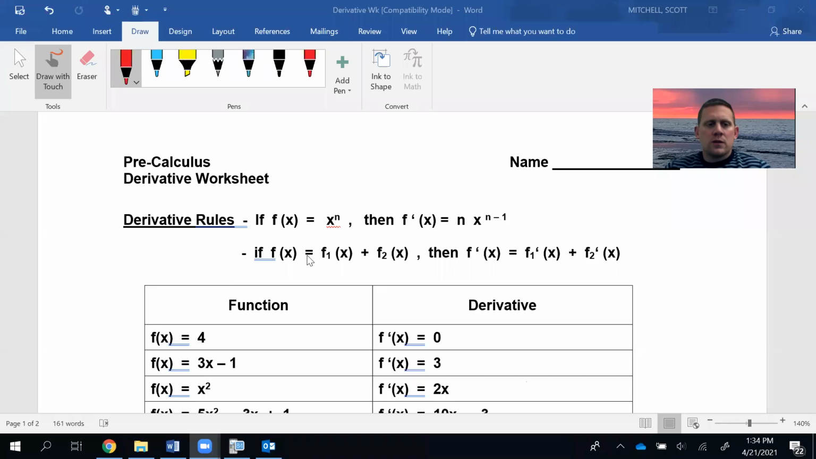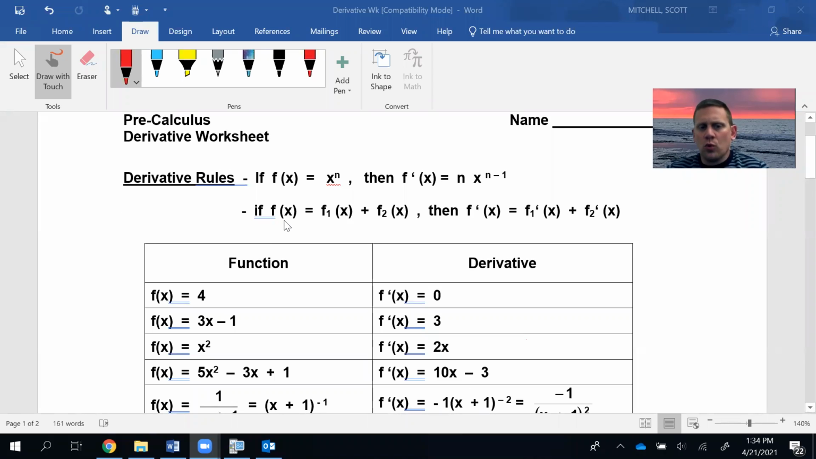Today we're going to take a look at derivatives and how to calculate them. We'll focus more later on what a derivative is and where it's used and things like that. Today we're just going to focus on the types of derivative calculations we're going to do in pre-calc. So let's get started. We have some definition rules type things that we're going to use.